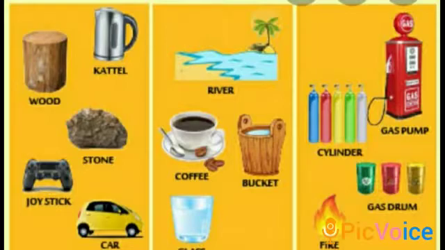Children, we know most of the things around us are matter. Some of these things, like car, ice, metals, glass, paper, cloth, etc., have a fixed shape and they are solids. And some, like water, coffee, oil, juice, etc., do not have a fixed shape and will change shape if we change the container. They are liquids. And some, like oxygen, carbon dioxide, nitrogen, do not have a fixed shape and volume.